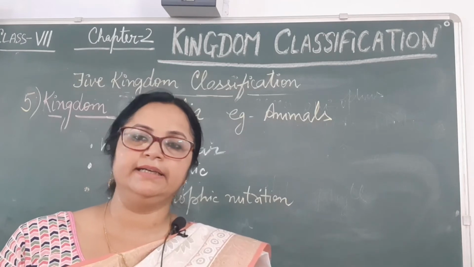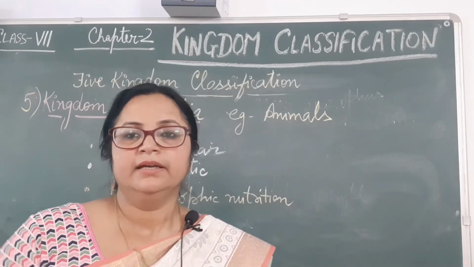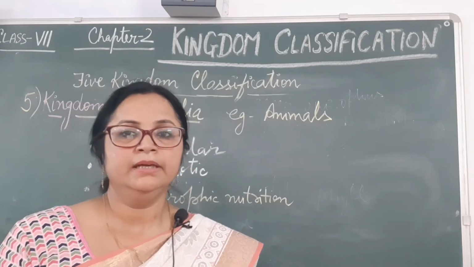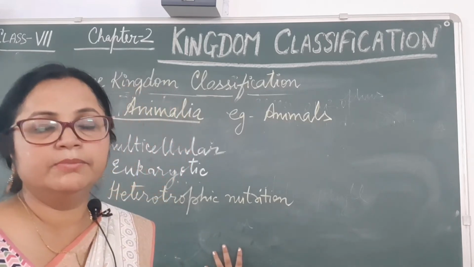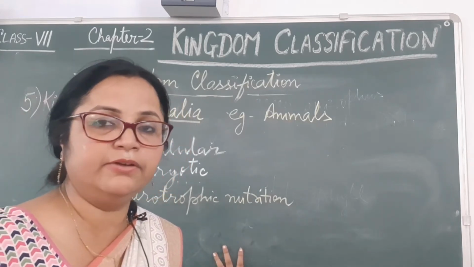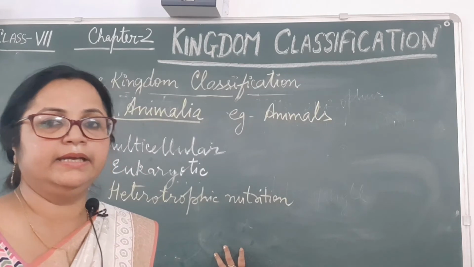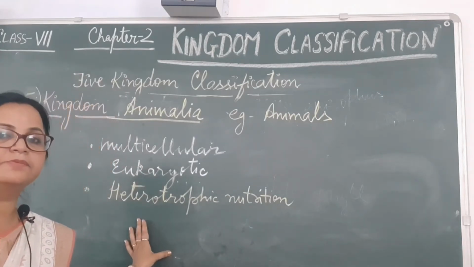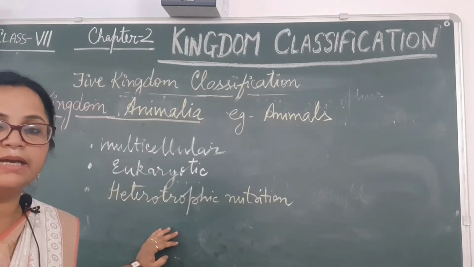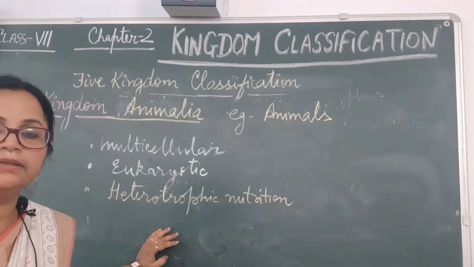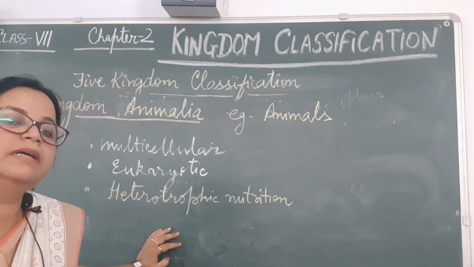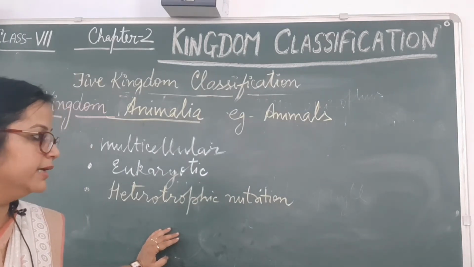So indirectly it is taking nutrition from the green plants. And human beings come under the omnivore. Omnivore meaning is the organisms which are eating both plants and animals. That's why human beings come under the category of omnivore.